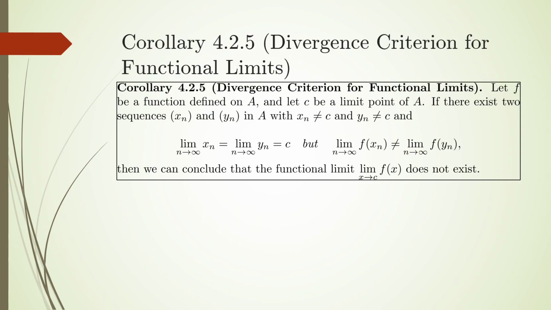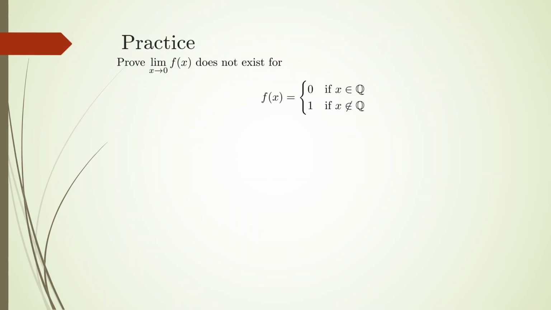We're going to basically try to come up with two sequences in the domain where each term is not equal to the limit point. Each of those sequences converges to c, and their image sequences converge to different values, right?